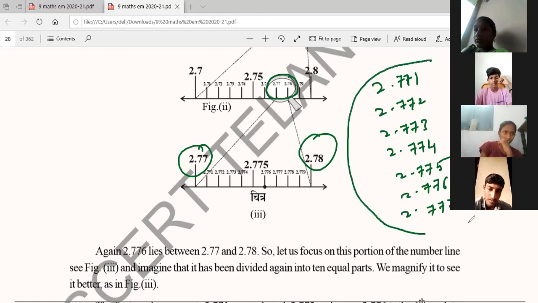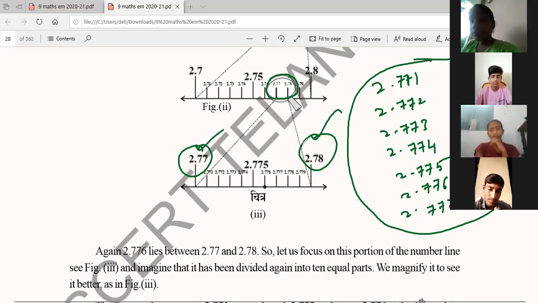Okay, right? All these numbers lie between 2.77 and 2.78, right?